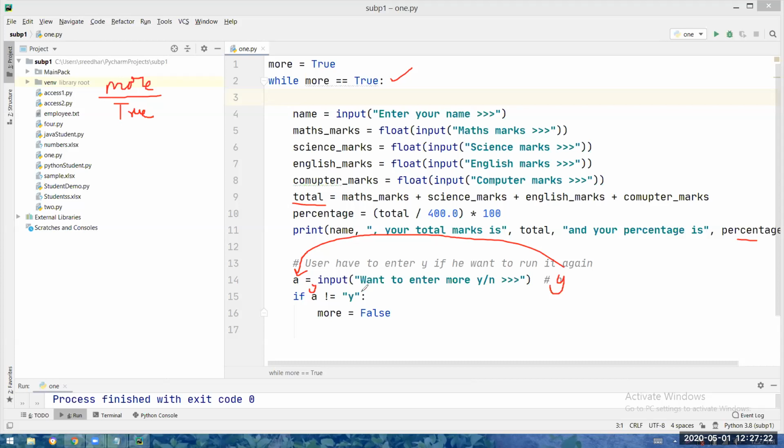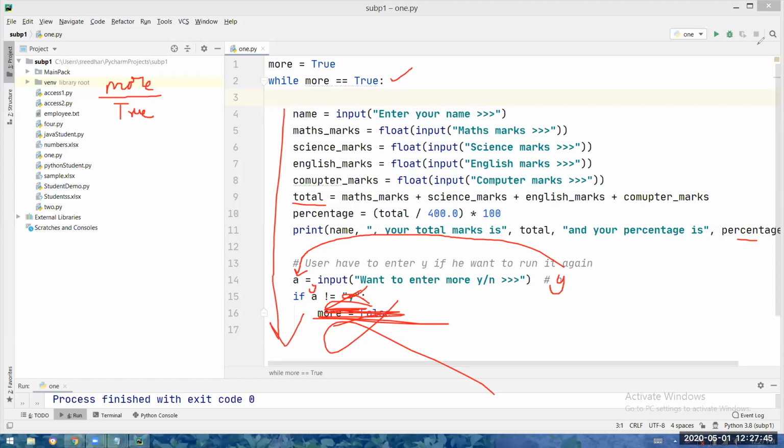Condition is false. If block will not be executed. more equal to false will not be executed. Then y not equal to y is false, so the if block will not be executed, right? So more equal to false will not be executed. Okay, so one iteration is over.